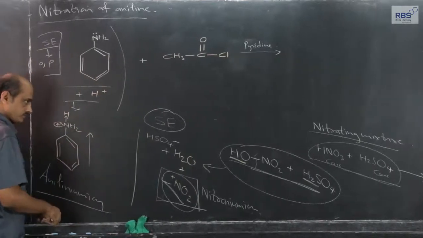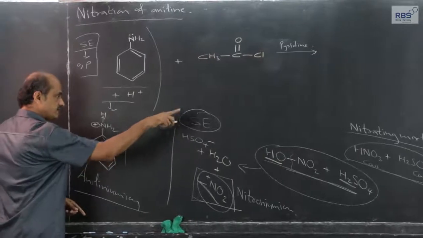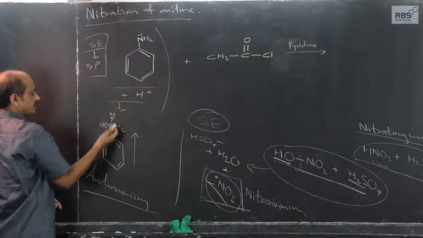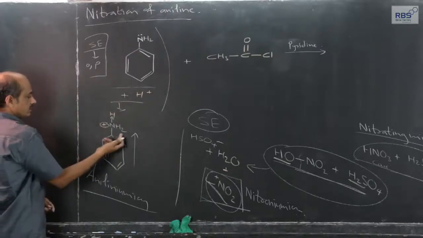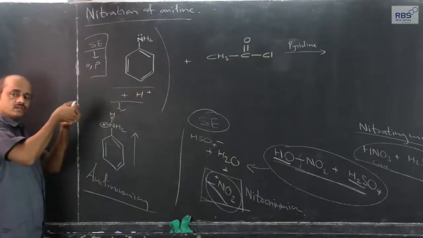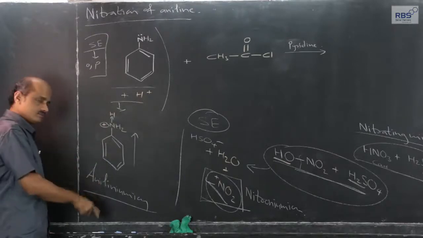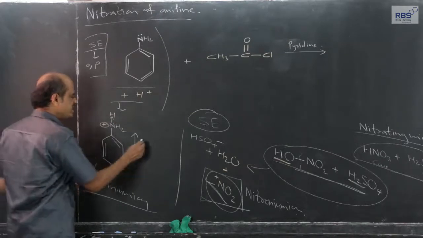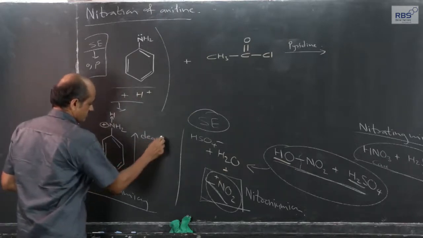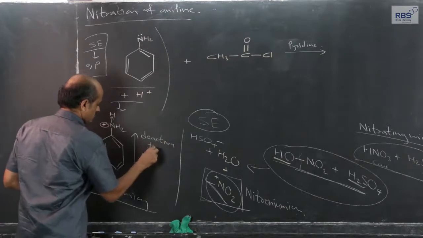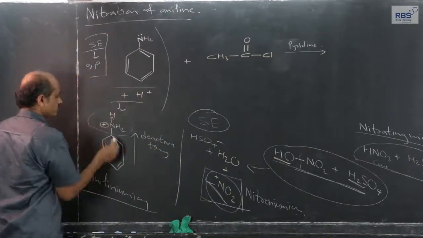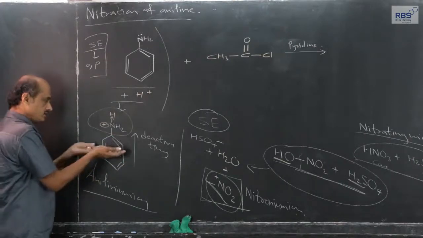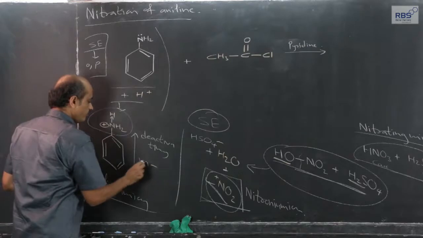But before that, because of free H plus ions which are available from that mixture, aniline reacts with free H plus ions and forms this ion, and this group is now an electron withdrawing group, the lone pair is not available, and therefore it becomes deactivating because of this NH3 plus group. For electrophilic substitution reactions it becomes deactivating and meta directing.